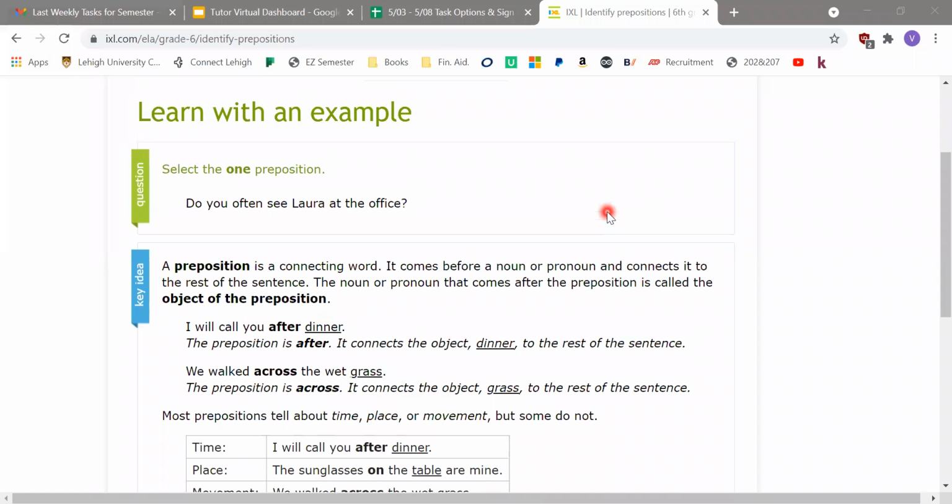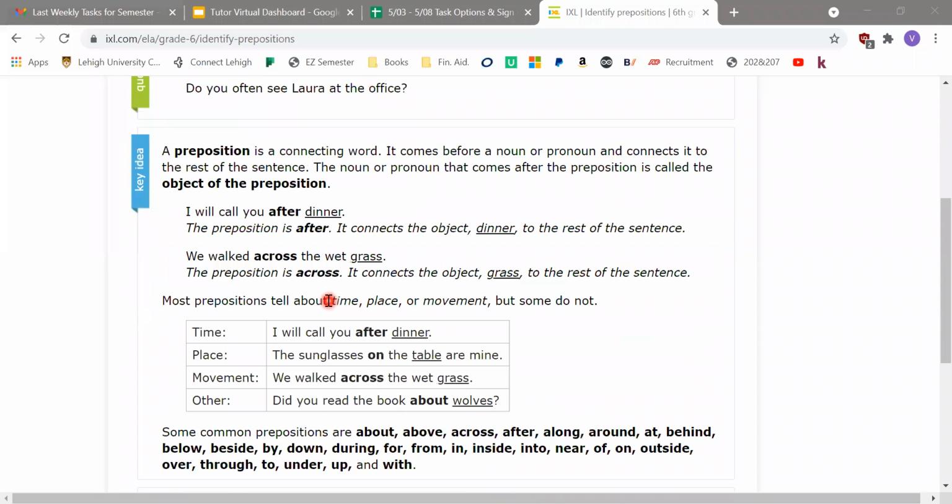Hi everyone, today we're going to be learning about how to identify a preposition in a sentence. So we're going to learn about what a preposition is first. A preposition is a connecting word. It comes before a noun or pronoun and connects it to the rest of the sentence. The noun or pronoun that comes after the preposition is called the object of the preposition.